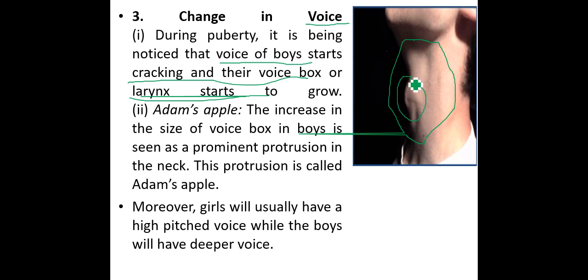This is the voice box, where the Adam's apple starts to grow.